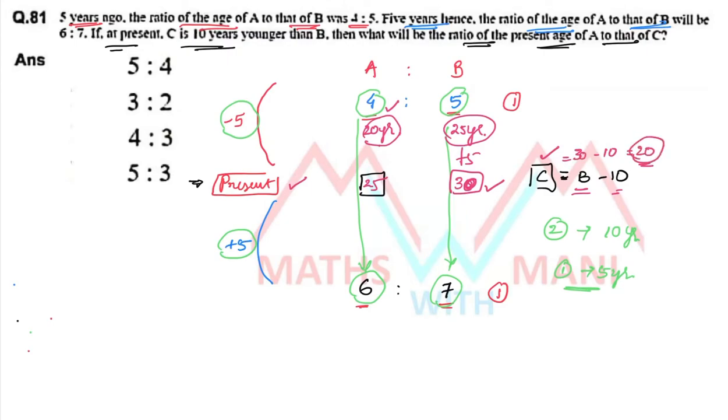Now you have to find out A is to C. Present age of A, that is 25, and present age of C, that is 20. So what is the ratio? 5 5s, 5 4s, 5 is to 4. Where is it? First option is the correct answer. Clear, all of you? This type of model is very important.